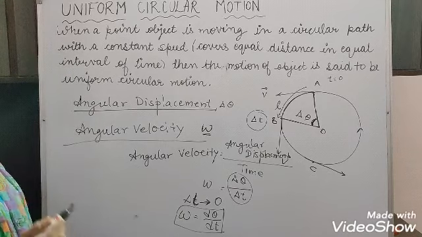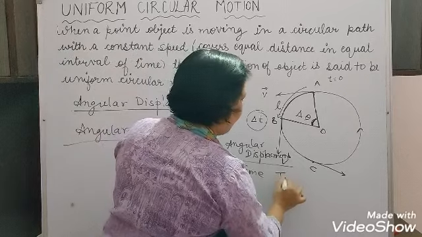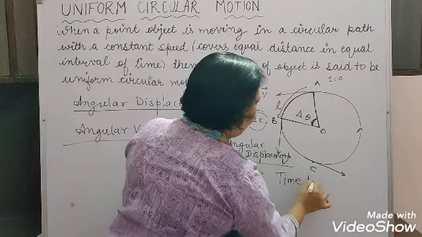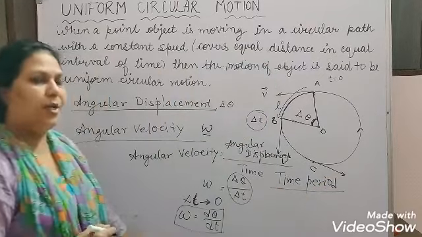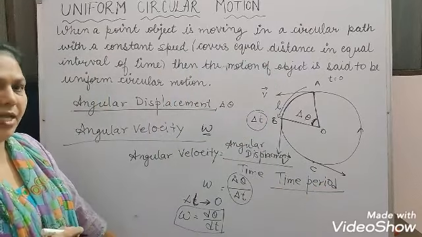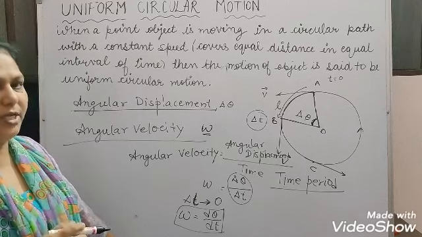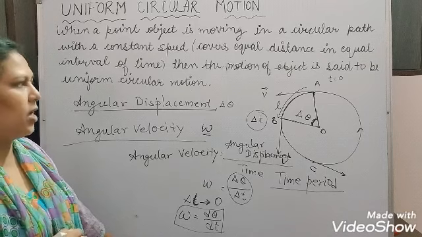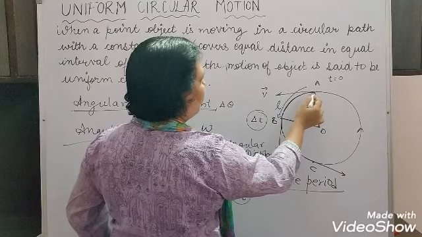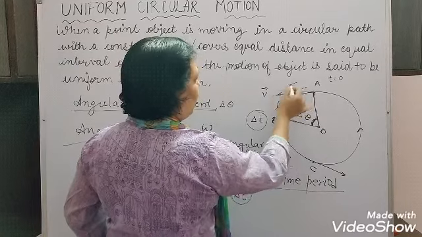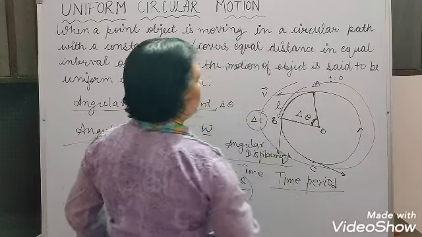Now come to the other terms. If we see the time period, what is it? We already know, and we have learned many times, what the time period is. Time period is the time taken for one revolution for the object which is doing circular motion. Suppose this object, as I said to you, started from point A, and if it completes one revolution and comes again to point A.